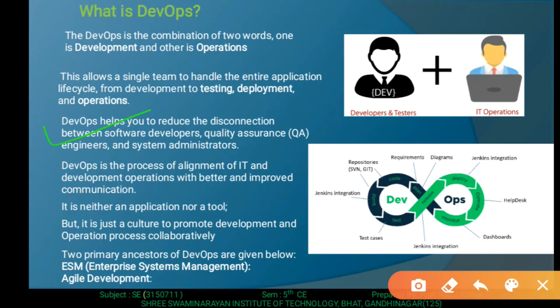We know the roles of each, like the software developer, who creates the software. Developer means whenever you recruit any programmer, he is the developer. Then quality assurance, which we discussed in the previous lecture.